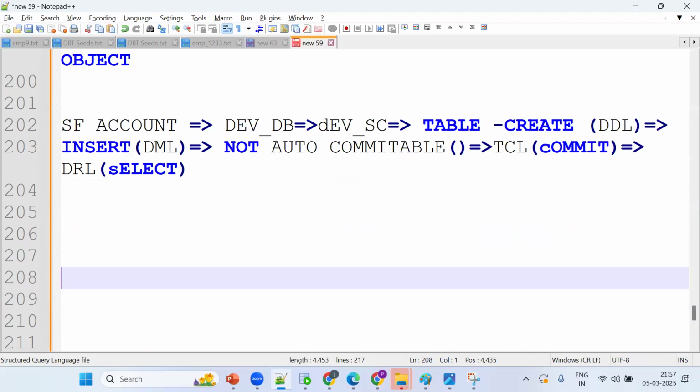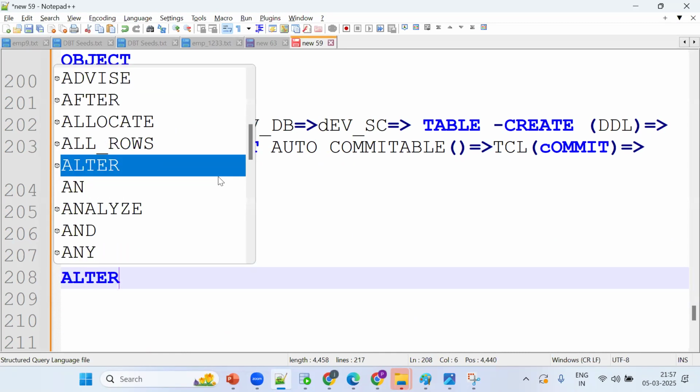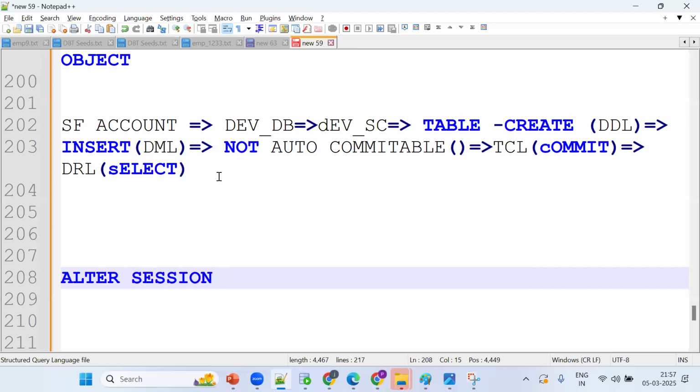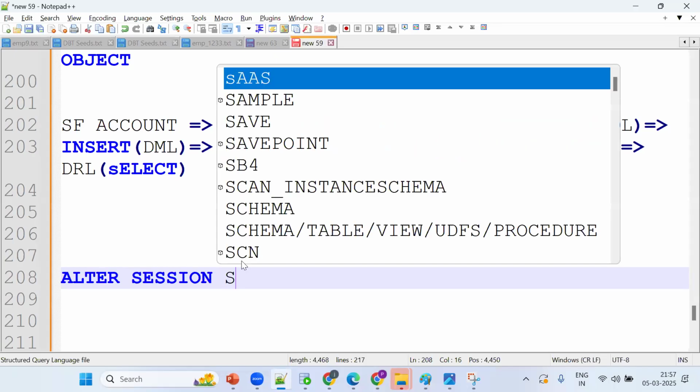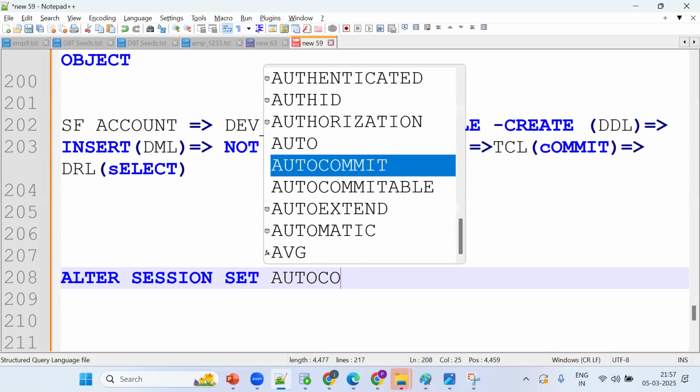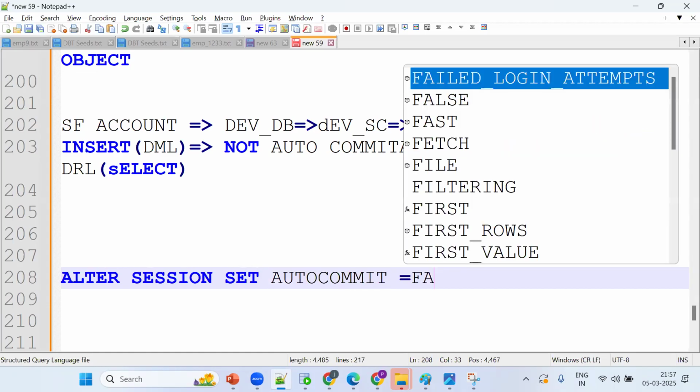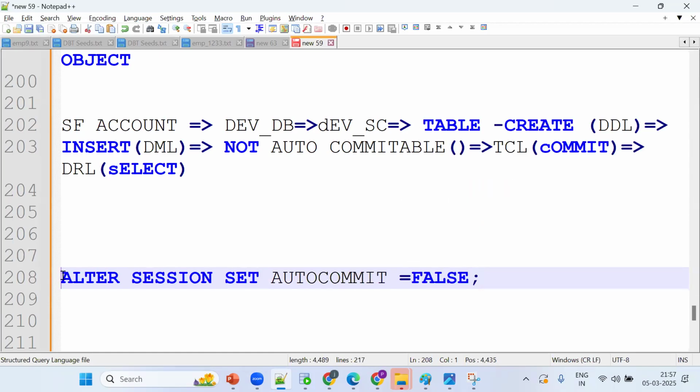Ask your question. If you have questions, go ahead. Initially, you set auto commit equal to false, right? That is a little bit confusing, even though it is a confusing topic. The contradictory statement we'll see tomorrow. When you're performing any DML, make this concept, alter session set autocommit. It's contradictory, that's why. So whenever you perform anything, try to execute this statement. We'll see it at a later point of time.